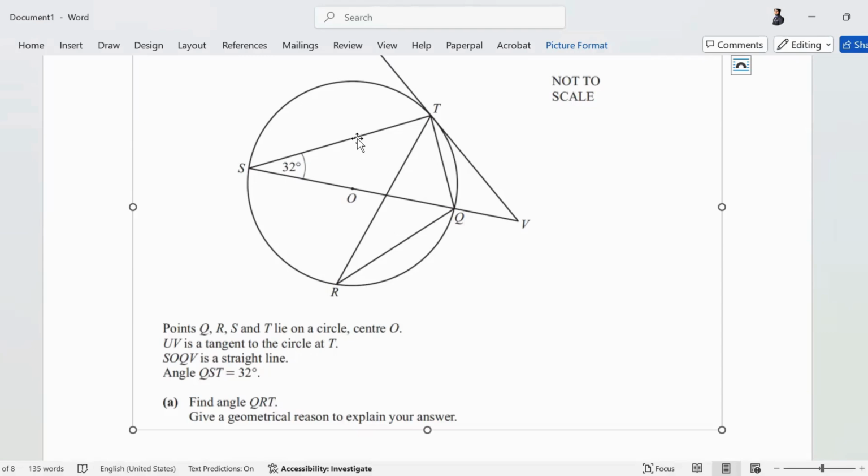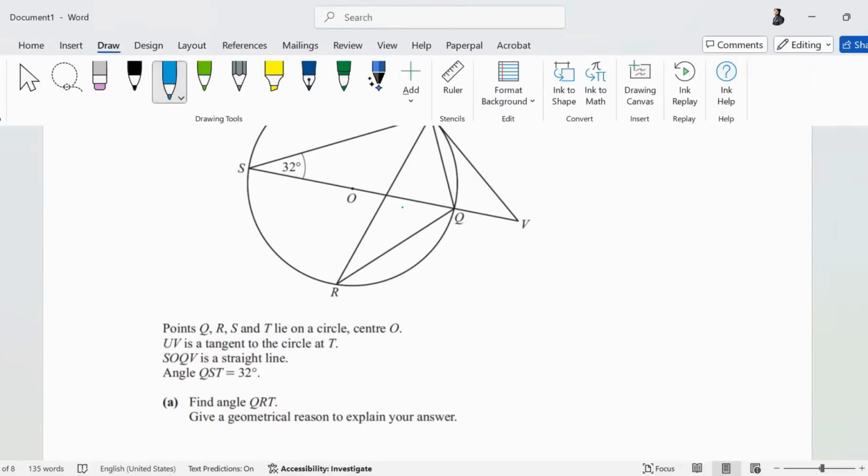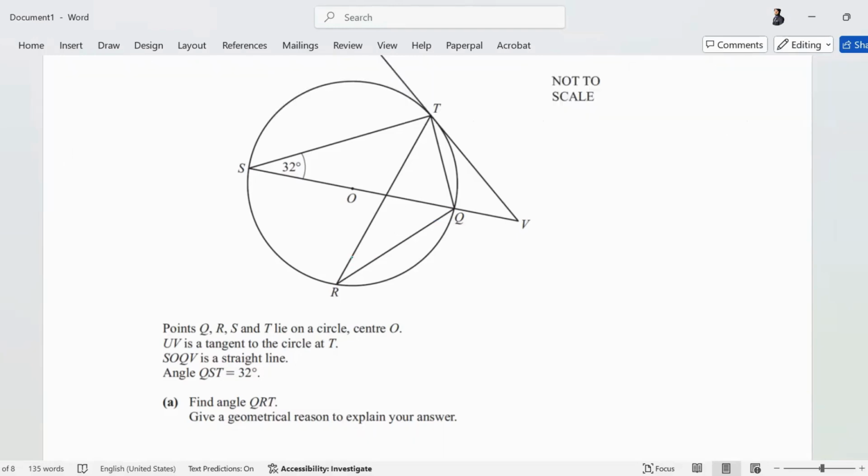Why? Because sometimes there is data that is not mentioned in the figure but is mentioned in this description. Find angle QRT. Which angle do I need to find? QRT. This is the angle I need to find, and I need to give a reason for this as well. Now look at the chord QT. Look at the chord QT and understand this approach.